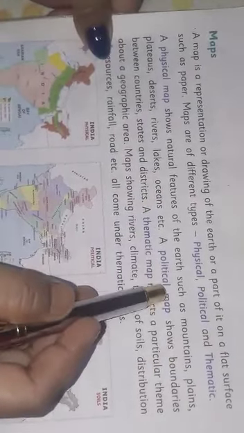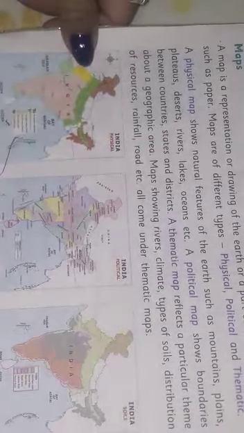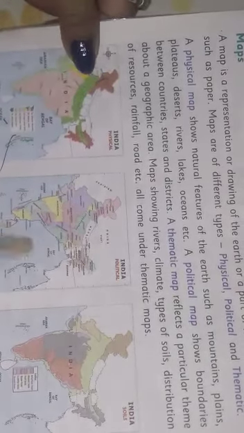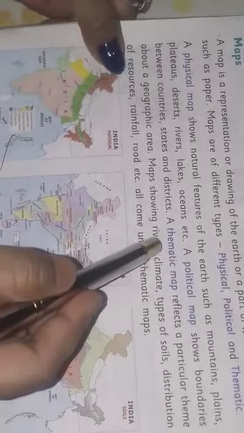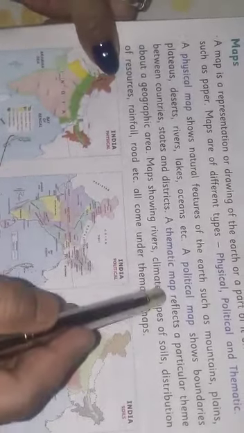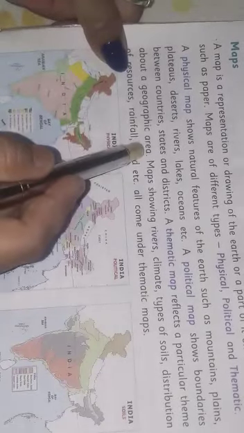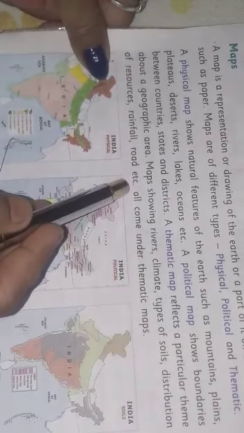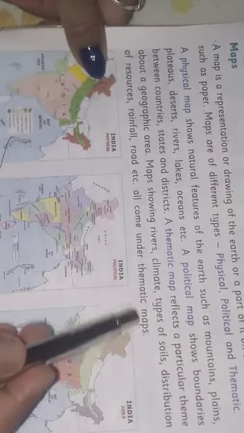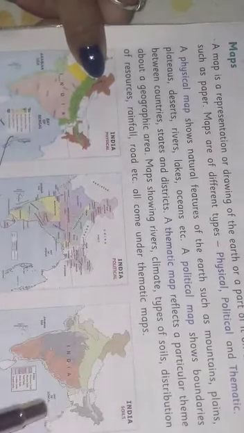A political map shows boundaries between countries, states and districts. The first one given here is the physical map, the second one is the political map, where you see the states and their boundaries. The last one is the thematic map. A thematic map reflects a particular theme about a geographic area. Maps showing rivers, climate, types of soil, distribution of resources, rainfall, roads, etc. all come under thematic maps.